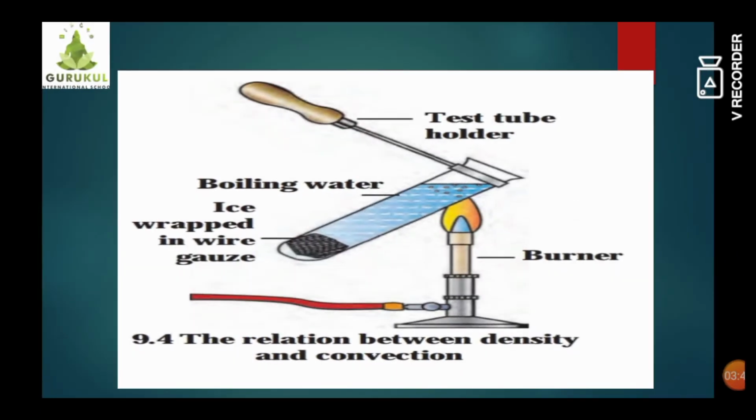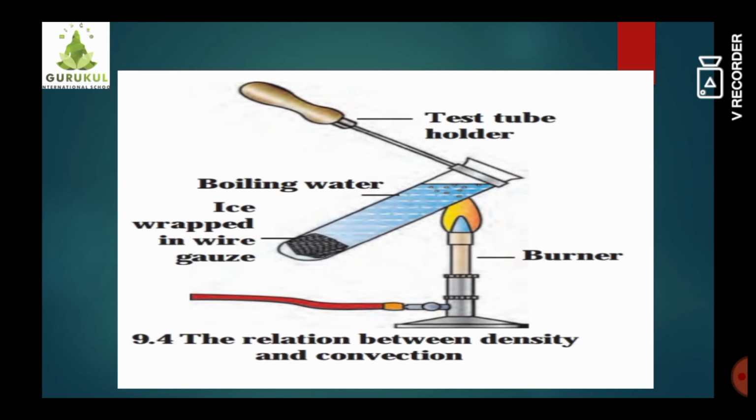Students, let's study the relation between density and convection. To understand it, we will perform one small experiment. To perform this experiment, we will require a test tube holder, a test tube, a piece of ice, wire gauze, a burner and a candle.